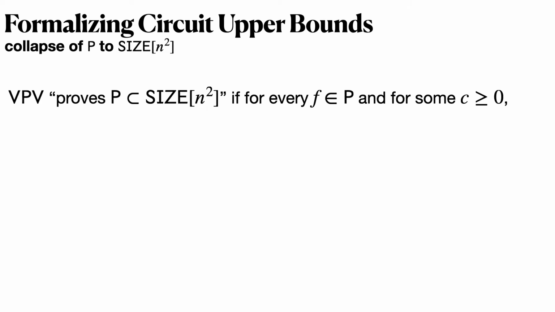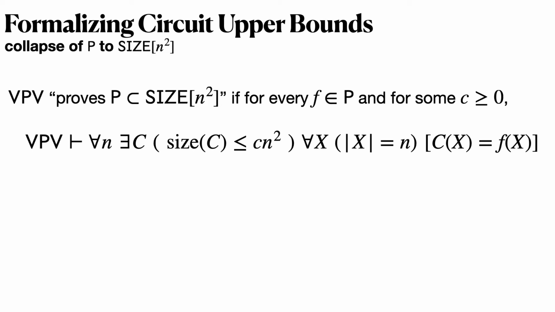So, we'll say that VPV proves that P is contained in quadratic size circuits if for every function in P and for some constant c, VPV proves formally for every n there exists C such that C is a size c times n squared circuit, where this is a function that also checks that C encodes a valid circuit, and for every x, an input string of length n, the circuit on x agrees with the function on x.